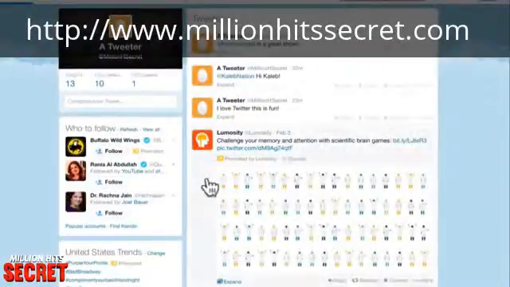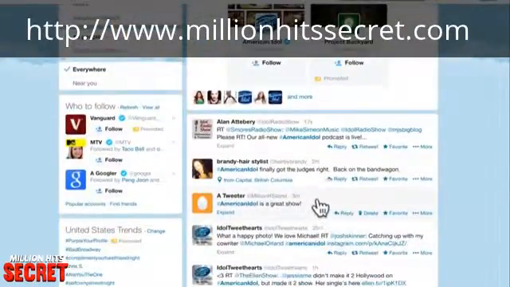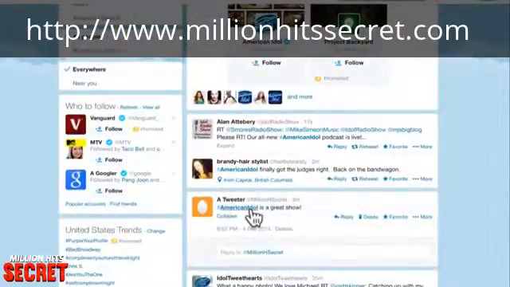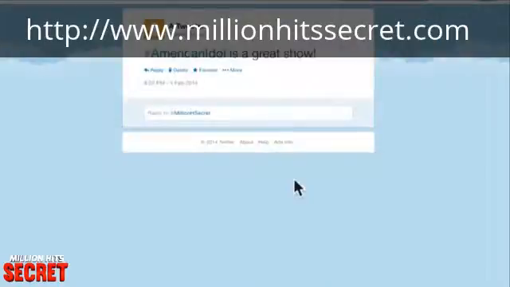When you tweet and use one of the terms in the trending topics, your tweet also appears in the search. So when I go over here and look for American Idol, oh look, this is inside the search for the hashtag American Idol going on right now. You're probably already starting to realize how powerful that is. If you say something about one of the trending topics and one of Twitter's millions of users is looking at the list at that time, they will see your tweet. And if your tweet is written correctly, you'll get clicks from people who've never heard of you before. This tweet is not written correctly, but it's just an example. All of this costs you $0.